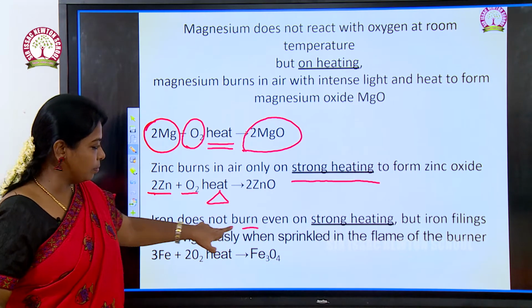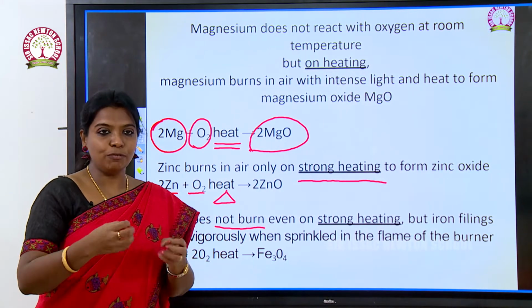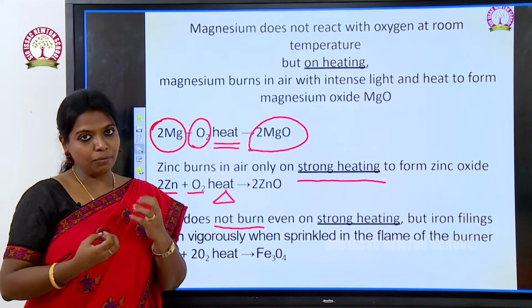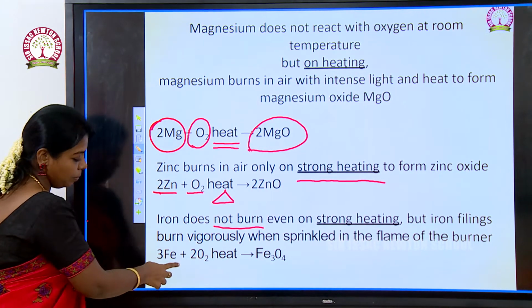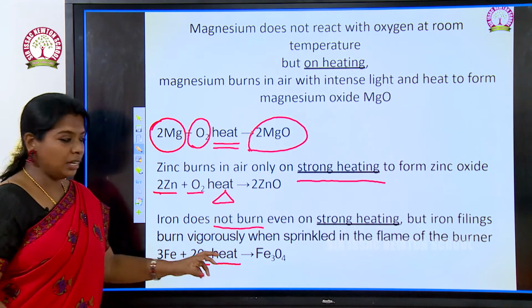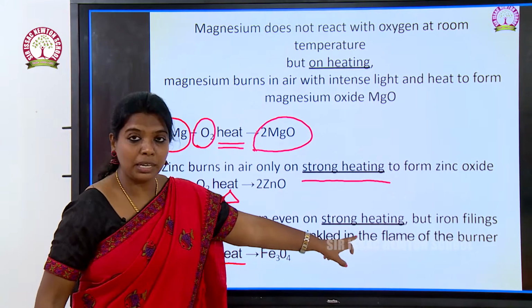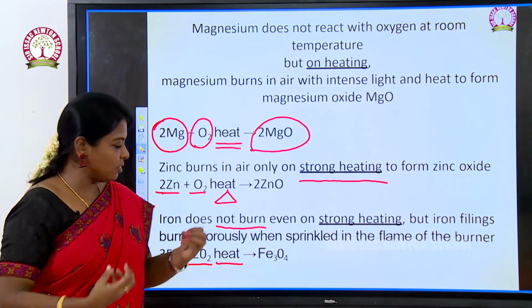And next one is iron. Iron does not burn even on strong heating. Even if we put some iron filings through the burner, the iron will get heated and the iron will react with oxygen. Here, iron and oxygen, it is burned when it is vigorously sprinkled on the flame of the burner. Then only it reacts with oxygen.